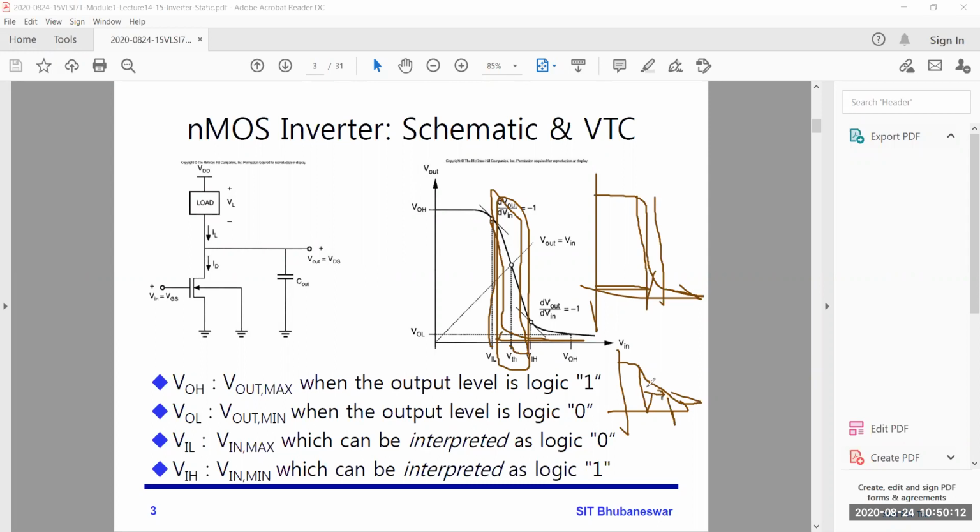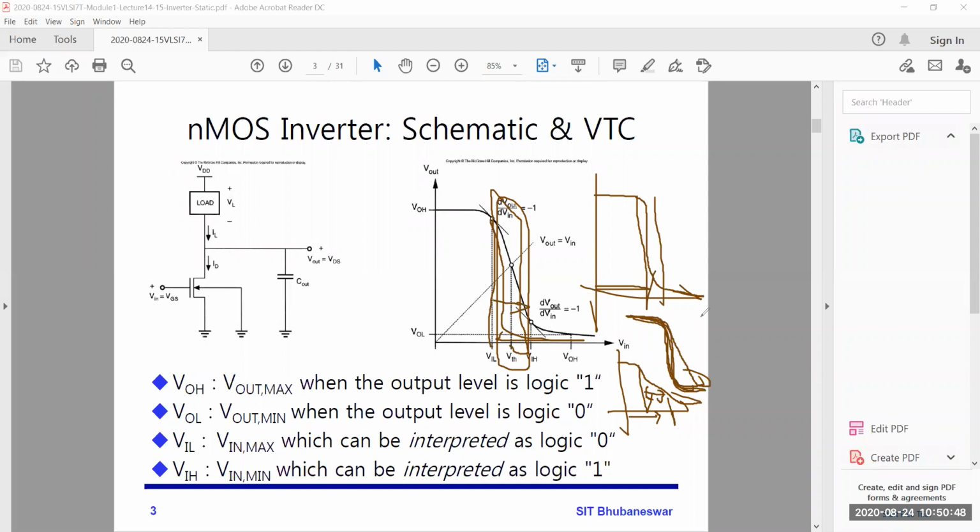If the slope is gentle, there is more transition region, and if your input level increases to this point, you will not predict whether it is 1 or 0. So for high noise margin, this transition part should be very, very less. That means the slope will be very, very high, very steep.